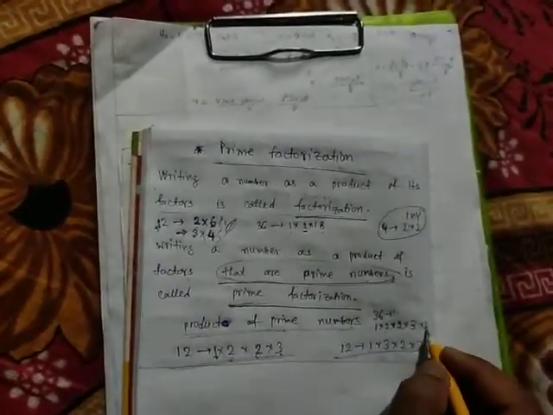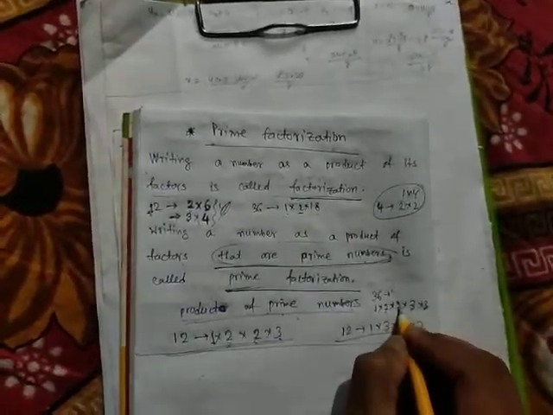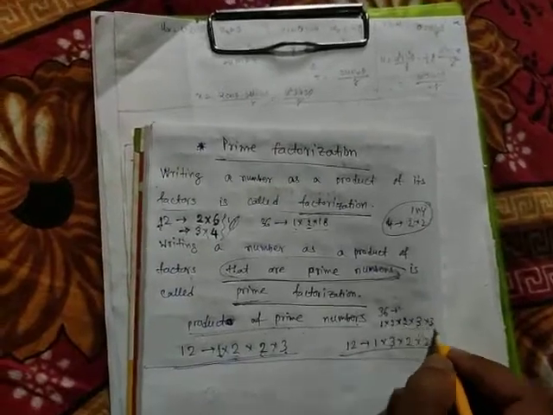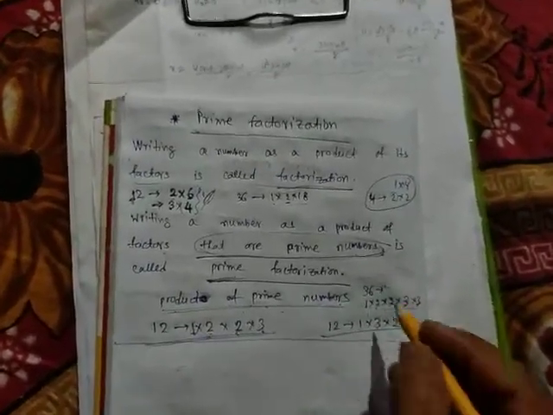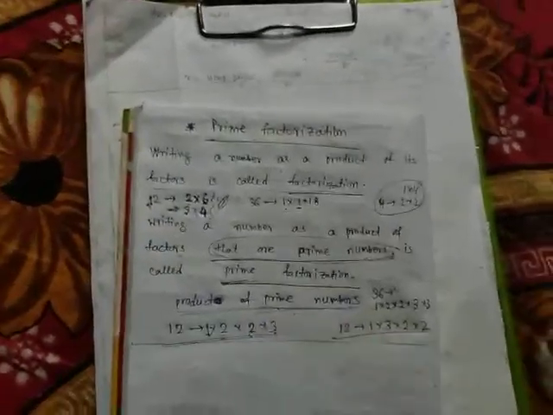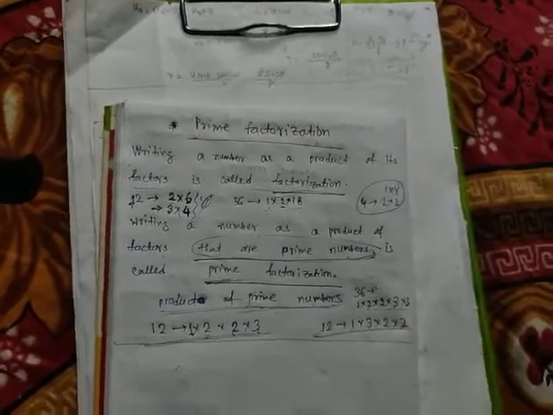And see the factors: 3 prime number, 3 prime number, 2 prime number, 2 prime number. So these all are prime numbers. So if I represent any number as a product of all prime numbers, then this is called the prime factorization method. Very, very important method.